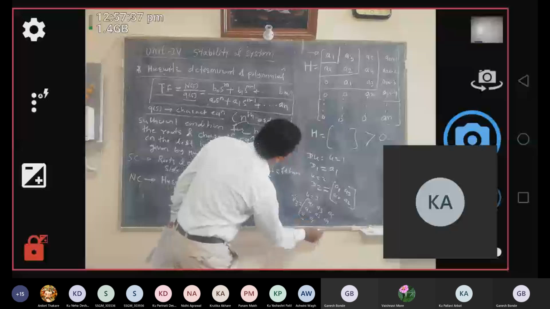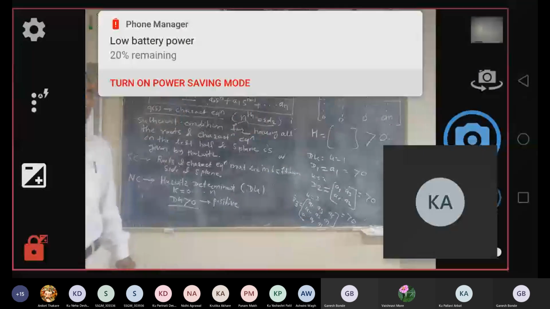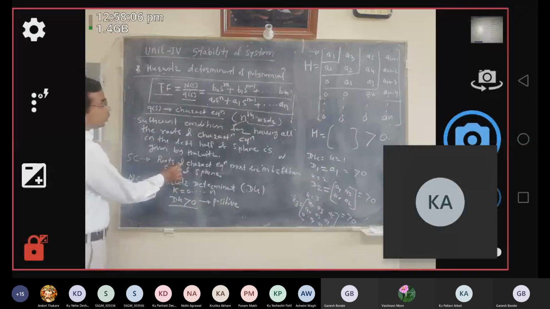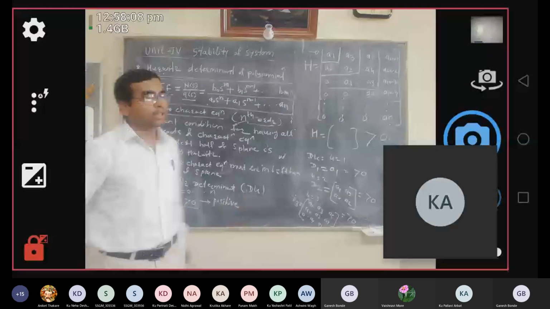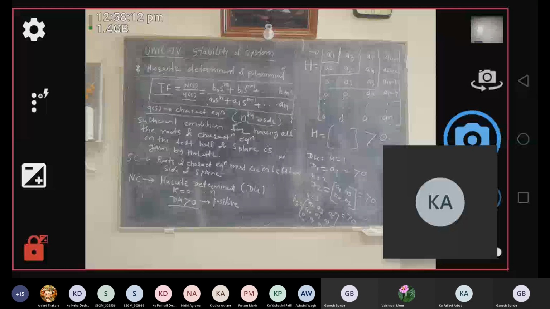So this decay must be greater than 0, so d1 must be greater than 0, this d3 must be greater than 0. So when all the decays are greater than 0, that means your necessary condition is satisfied, and hence sufficient condition is also satisfied. That means no roots lie on the left hand side of the S. And in this way we can directly comment on the stability. So this is, in short, the Hurwitz's determinant.